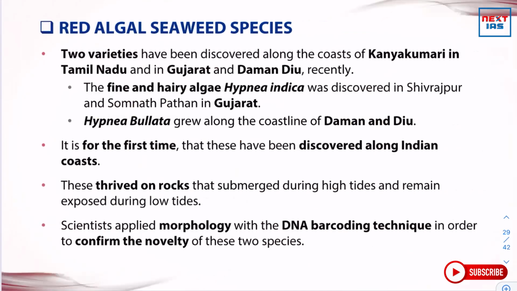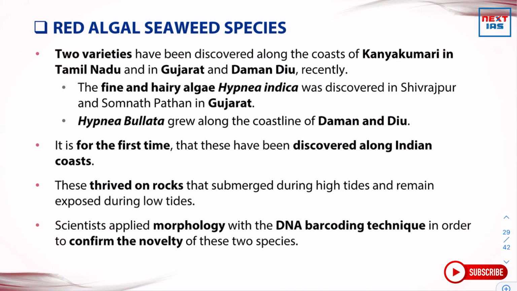So now we should move on to our next topic: red algal seaweed species. So why was it in the news? Recently, two varieties have been discovered along the coasts of Kanyakumari in Tamil Nadu and in Gujarat and Daman and Diu. The fine and hairy algae Hypnea indica, you should remember the name Hypnea indica and Hypnea bullata. Hypnea indica was discovered in Shivrajpur and Somnath Patan in Gujarat, and Hypnea bullata grew along the coastline of Daman and Diu.